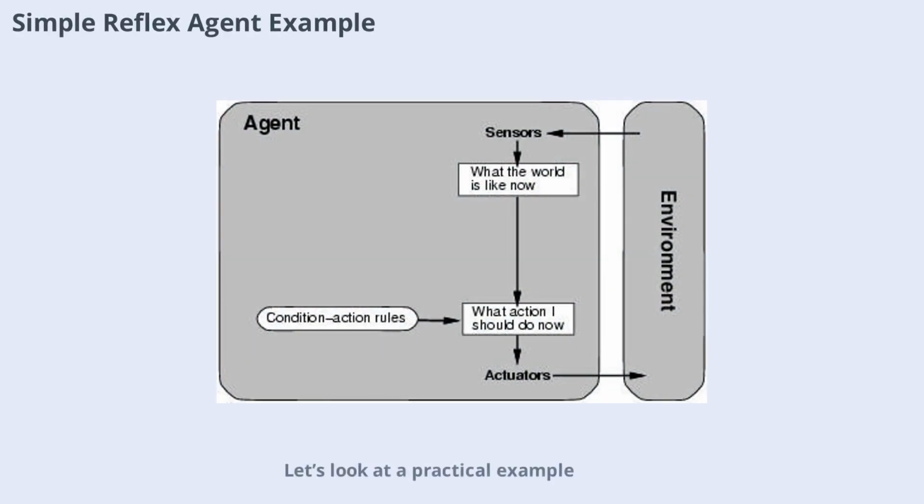Let's look at a practical example. The vacuum agent is a classic simple reflex agent. It checks its current location. If there's dirt, it cleans. If not, it moves. This decision is made without considering any previous actions or locations. The agent's behavior is entirely reactive, responding only to what it senses right now.